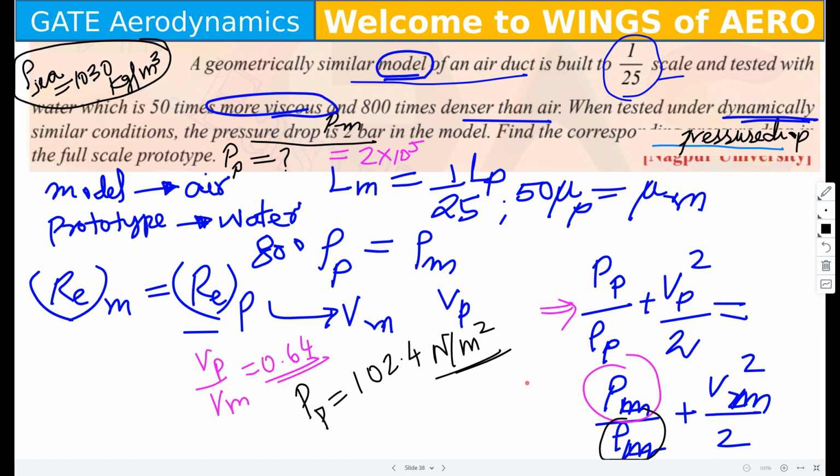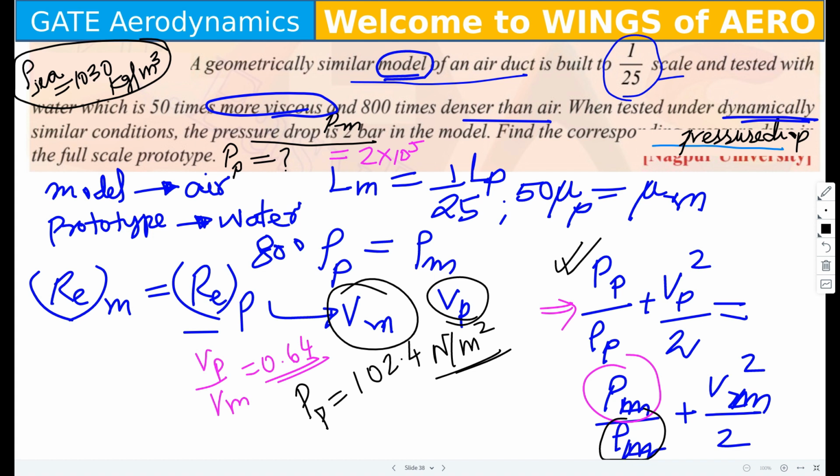P suffix P using this formula. But what is the value of VP and VM? VP you can find from here, na? Ma'am, here we are getting VP by VM a ratio of 0.61. It is a ratio you're getting. Yes, ma'am.